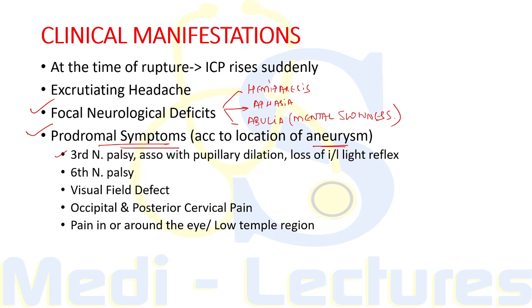There can be focal pain in the eye. So this is present in cases of aneurysm at the junction of posterior communicating artery PCOM and internal carotid artery, that is at the junction of PCOM and ICA. Sixth nerve palsy can be there if the aneurysm is present in the cavernous sinus.